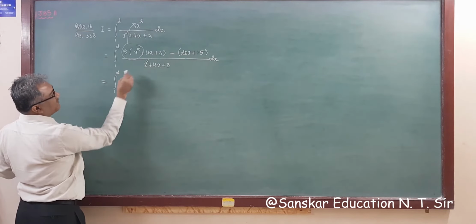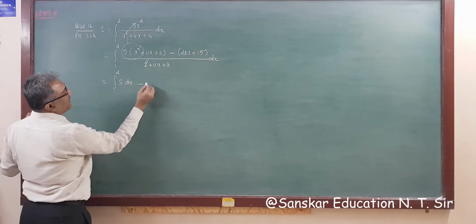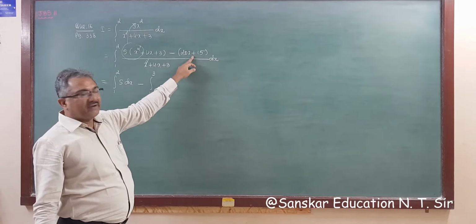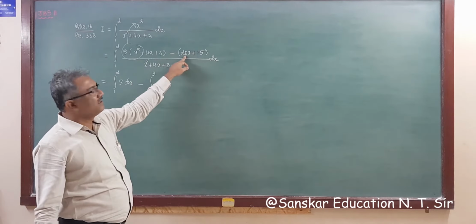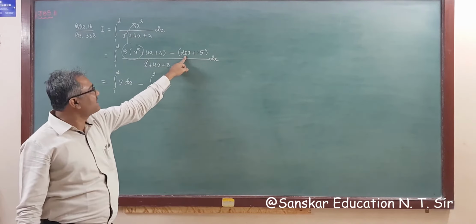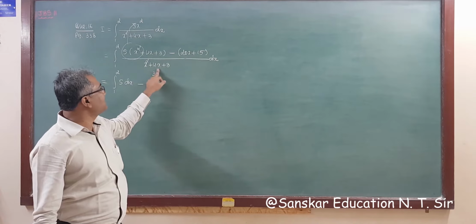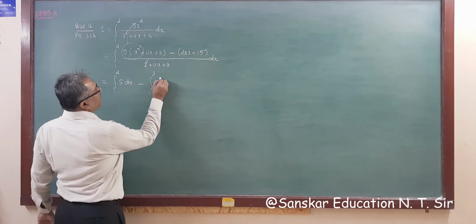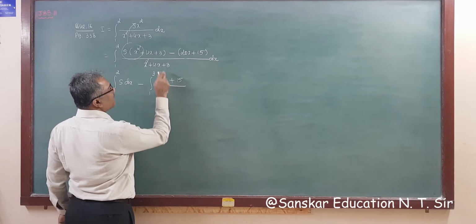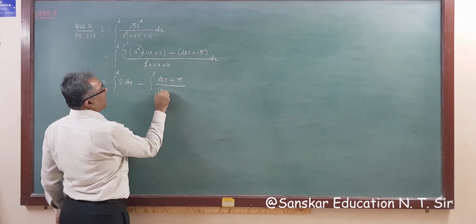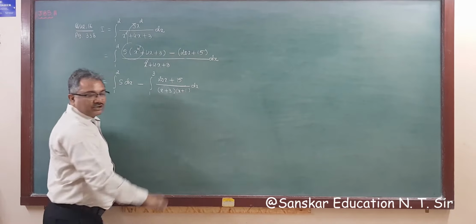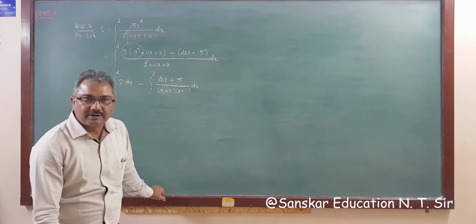Integration 1 to 2, this will be cut. So 5 dx minus integration 1 to 3. Now if we by forget this, then derivative of x square is 10x, but this is twice x plus 15, and this is x square, and derivative of this is 4. So this will be 20x plus 50 whole upon x square plus 4x plus 3, that is x plus 3, x plus 1 are the factor of this. So x plus 3, x plus 1 are factor, right?